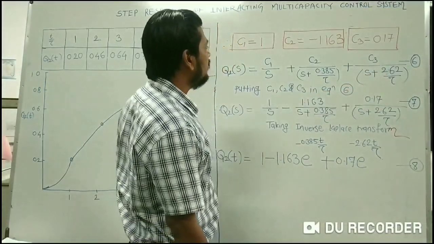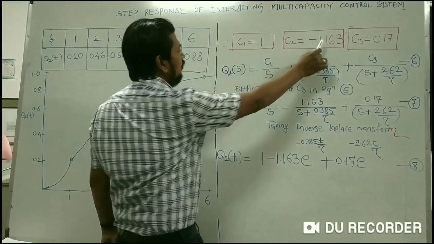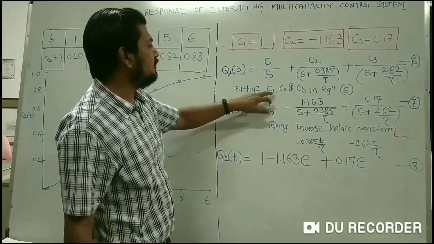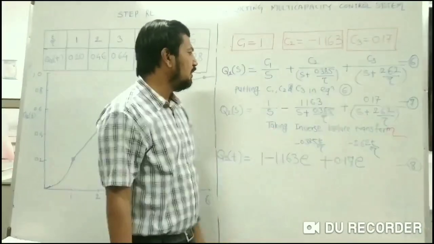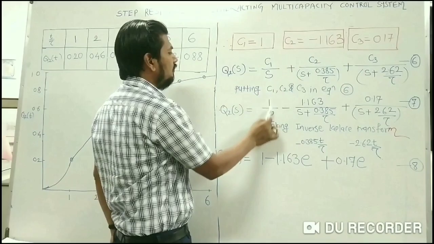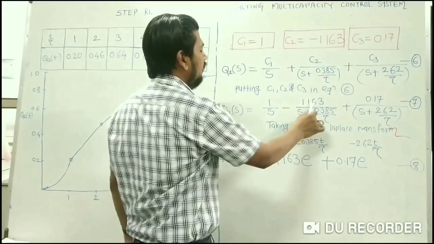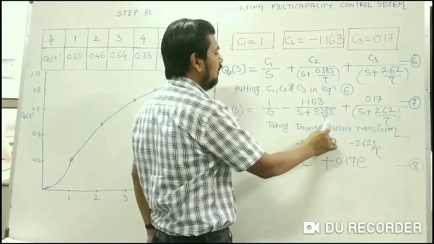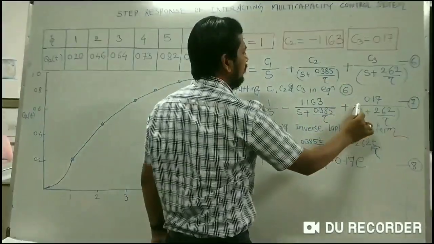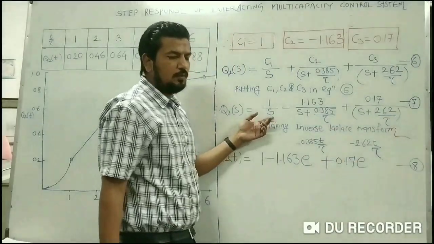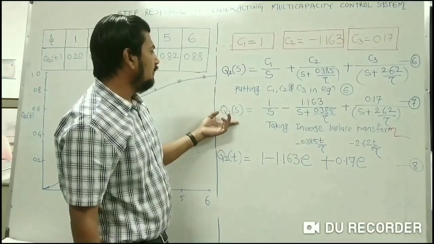What I will do is put the values of C1, C2 and C3 in equation number 6. Putting C1, C2 and C3 in equation number 6, you will get this equation: Q2 of S is equal to 1 by S minus 1.163 divided by S plus 0.385 divided by tau plus 0.17 divided by, in the bracket, S plus 2.62 divided by tau. This is your equation number 7.